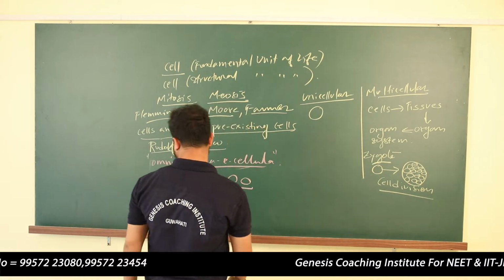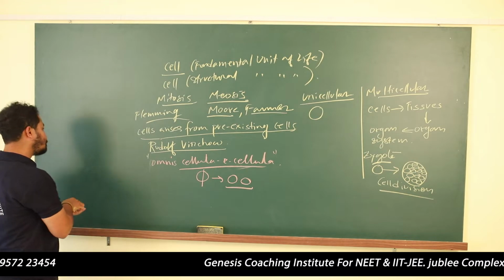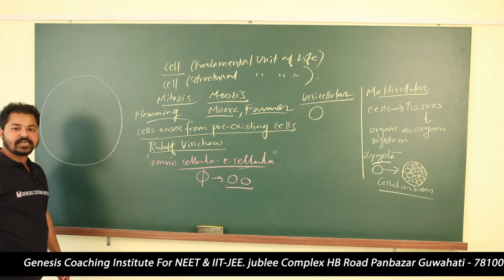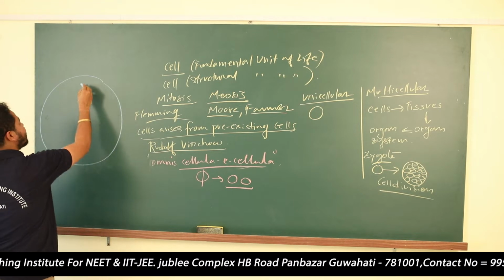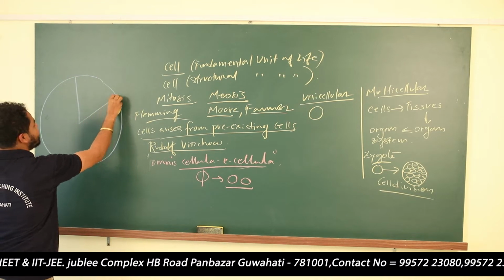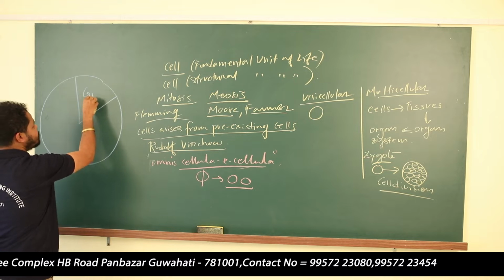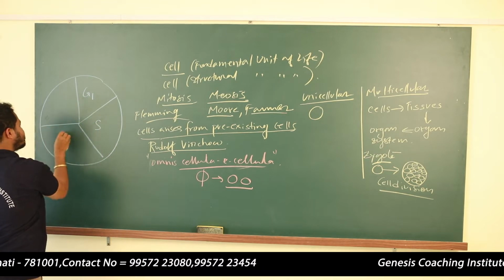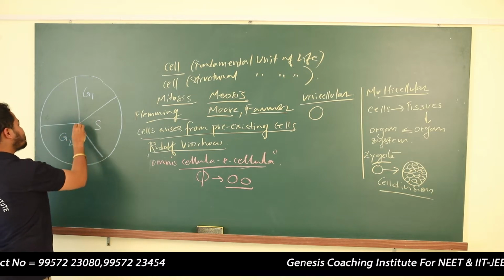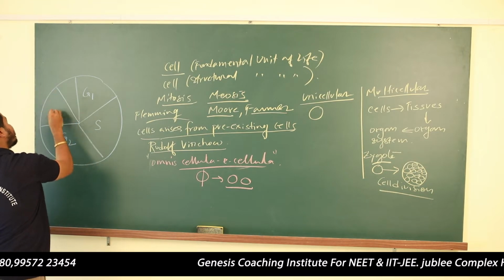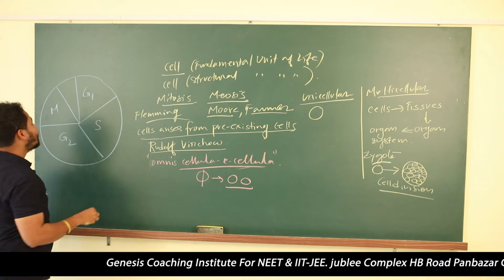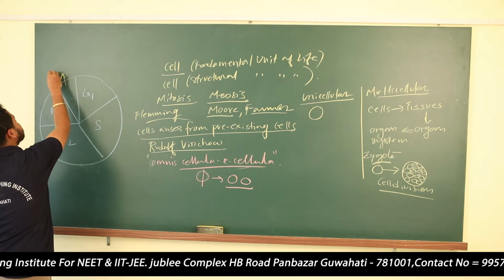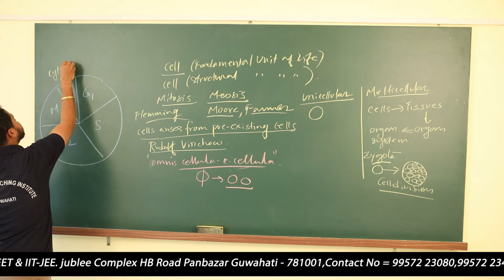Now, for cell division, the cell will undergo one cycle. That cycle is known as the cell cycle. The first stage is the G1 stage, the second stage is the S stage, and the third stage is the G2 stage. Then comes the M phase, or the mitotic phase, and this stage is called cytokinesis.